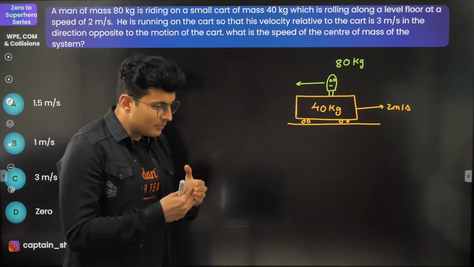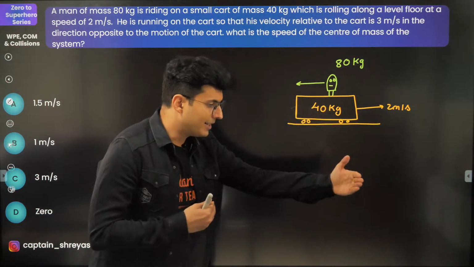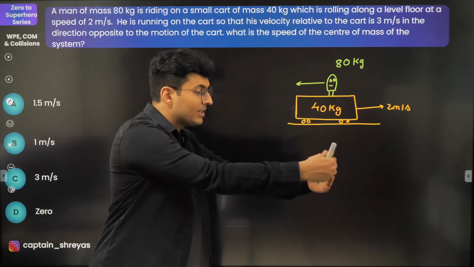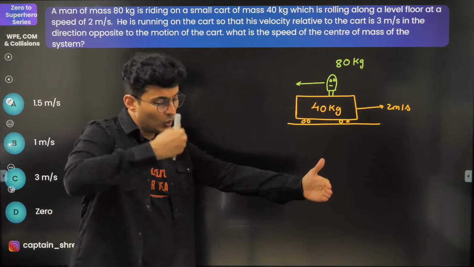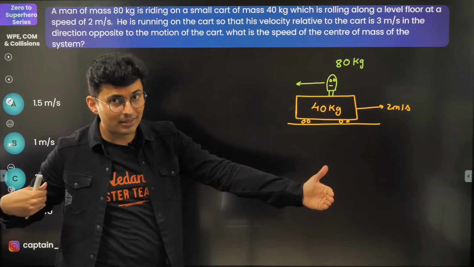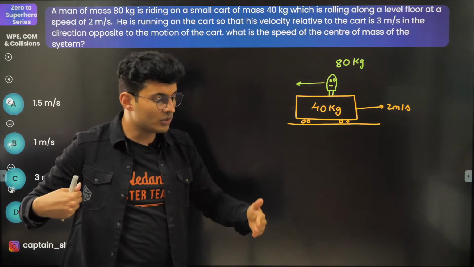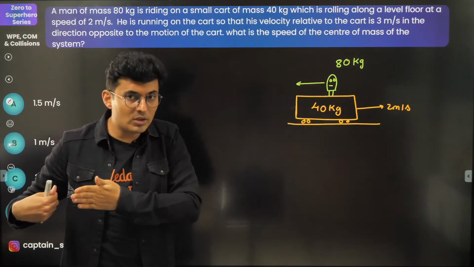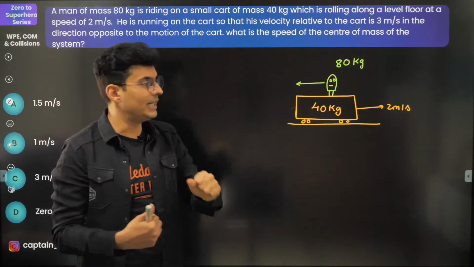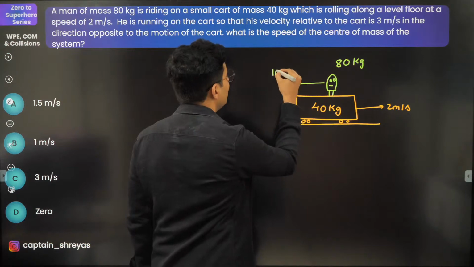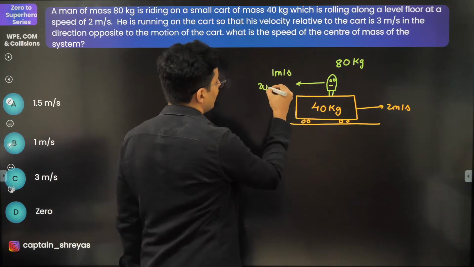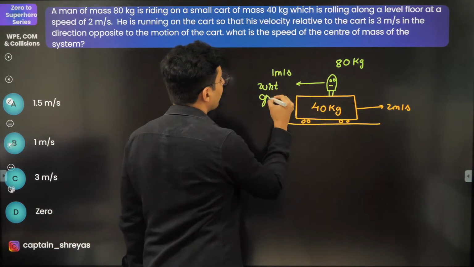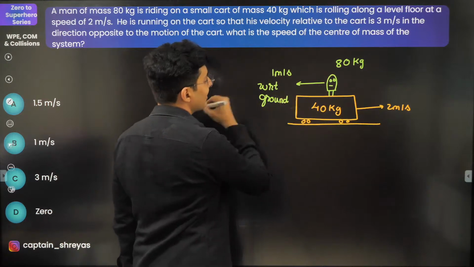Cart will move 2 meters in 1 second. The person will move 1, 2, 3 meters opposite in 1 second. Cart moves 2, the person moves 3. So actually he has moved 1 behind. So 1 meter per second is with respect to ground.